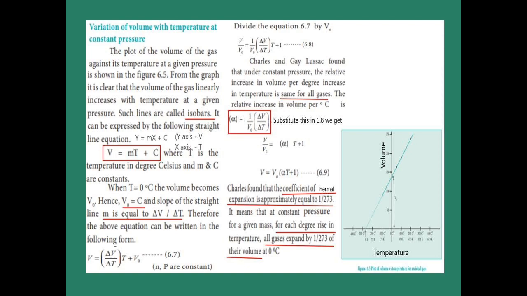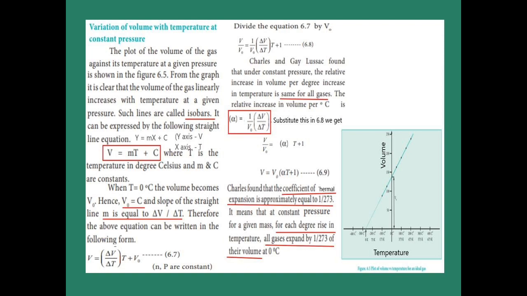Now equation 6.7 is divided by V0. We get another equation 6.8. Now see that 6.8, V divided by V0 is equal to 1 by V0 delta V by delta T into t plus 1. This is the same as the Charles and Gay-Lussac law, who found that under constant pressure the relative increase in volume per degree increase in temperature is the same for all gases. Now this relative increase in volume per degree Celsius is alpha.